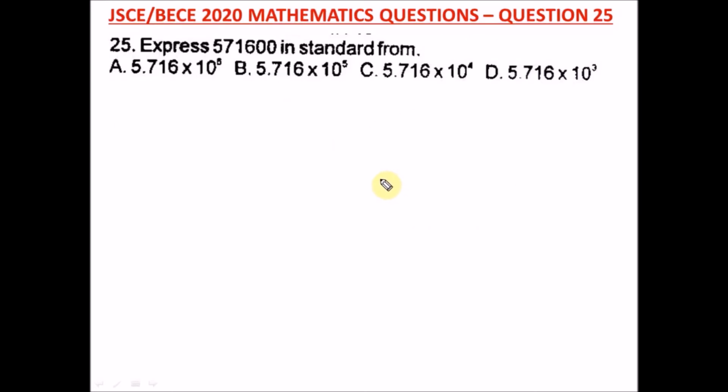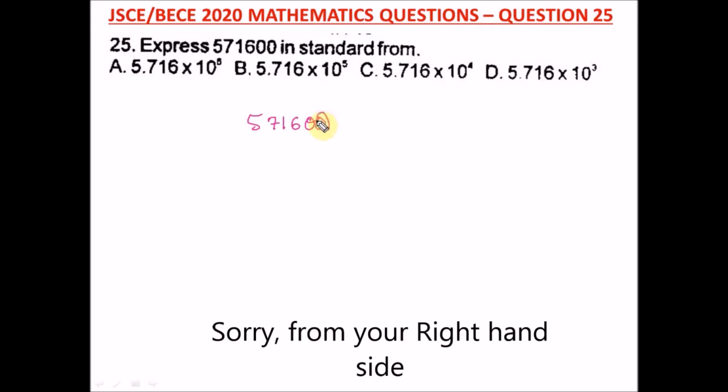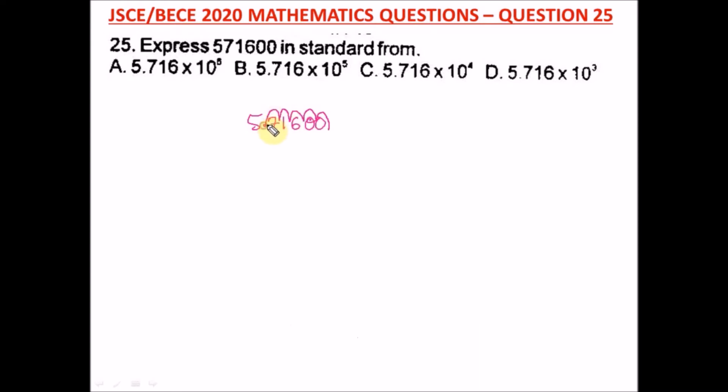Question 25 of the Junior WAEC 2020 Mathematics Past Question. That's your BECE exam. It says express this in standard form. Okay, in standard form, that is in tens, 10 raised to a power. So to express this, we have 5, 7, 1, 6, 0, 0. So from your left hand side, we'll count to know how many powers 10 will be raised to. We'll count 1, 2, 3, 4, 5. You stop here, 5.